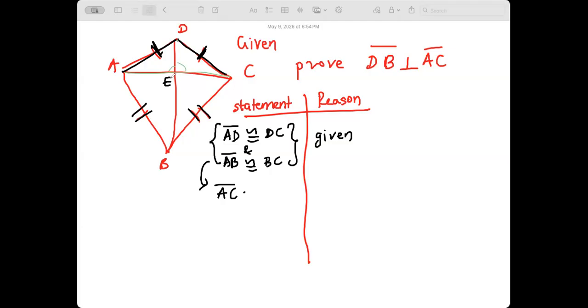You have to prove some triangles are congruent. We are working on congruent triangle proofs. There are triangles involved that are congruent. So see, you have to prove DB is perpendicular to AC. That means I have to prove that these two triangles are congruent, so these two angles are congruent, as corresponding parts of congruent triangles, right? Then at some point I need to prove ADE and CDE are congruent. But I can't go there yet because I don't have anything that can say that yet. What else can I do?